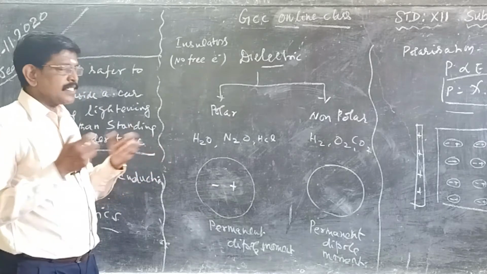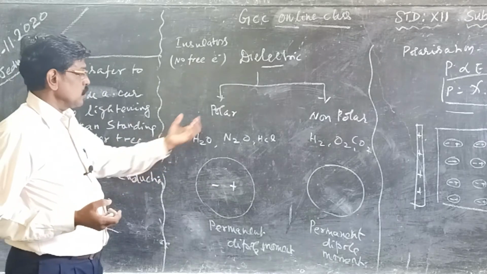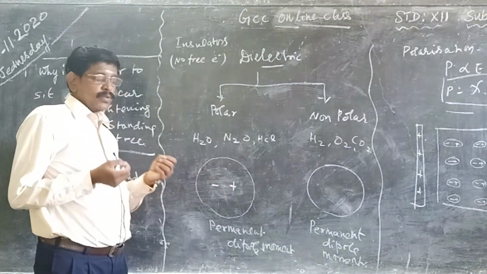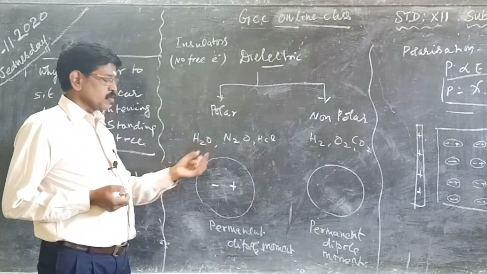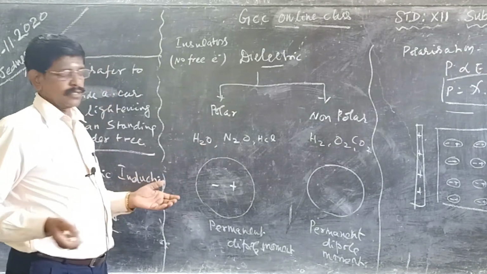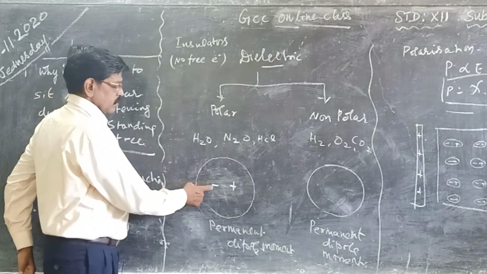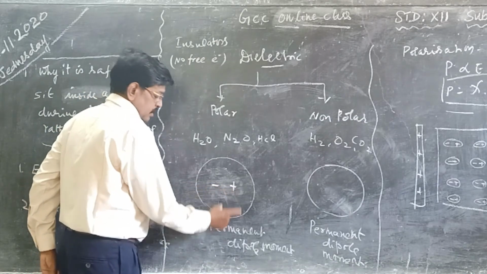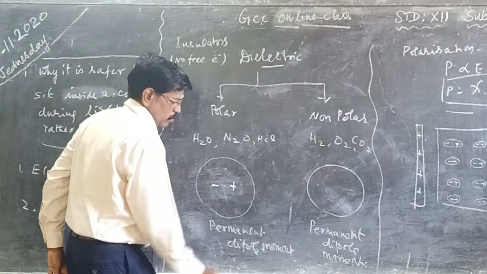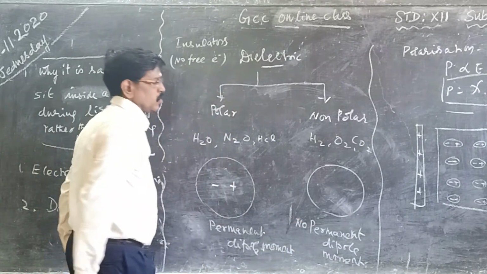So it is acting as a dipole. This type of molecule is known as the polar molecule. Examples are H2O, N2O and HCl. So the centers of gravity of negative and positive are separated. Since it is separated, it has a permanent dipole moment.